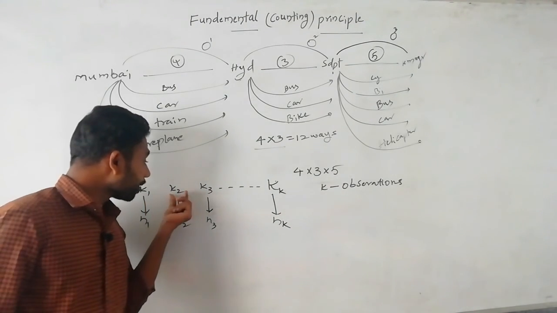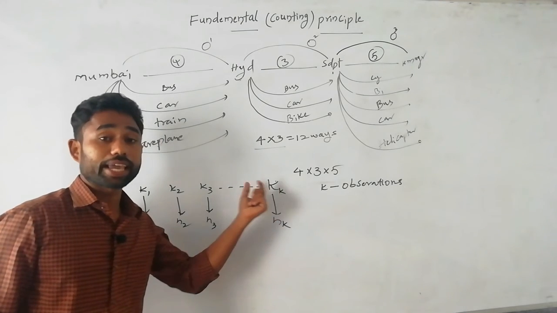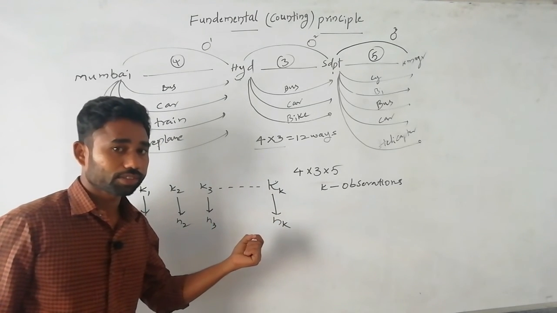How many numbers? K number of numbers for K number of observations.